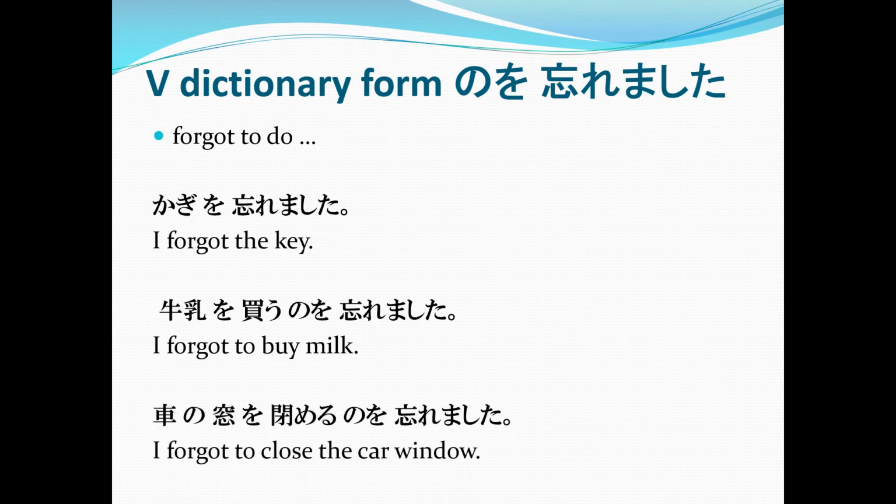And here's another one. Kuruma no mado wo shimeru no wo wasuremashita. I forgot to close the car window. So the action that has been forgotten here is to close, which is shimemasu, and its dictionary form is shimeru. Then add no wo, and of course, since it has been forgotten, we have wasuremashita. Again, when you forgot to do something, it's the verb in its dictionary form, whatever that action is, no wasuremashita.